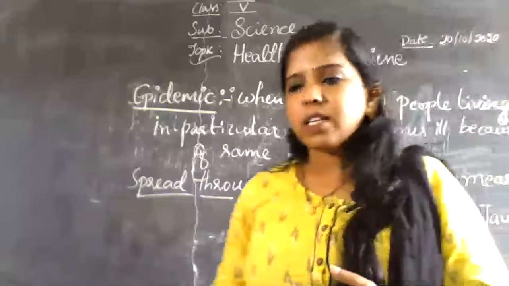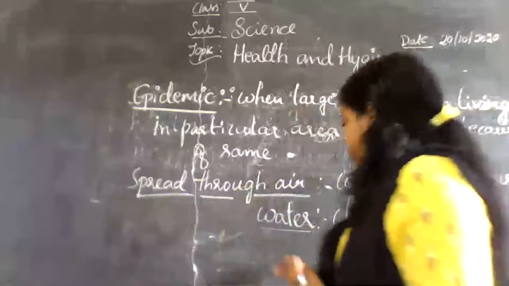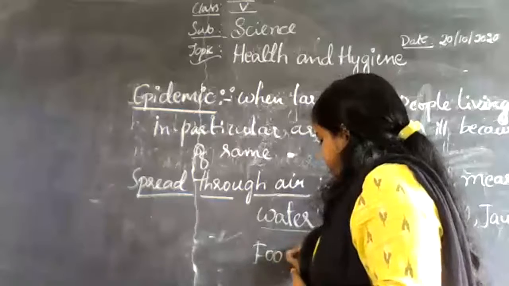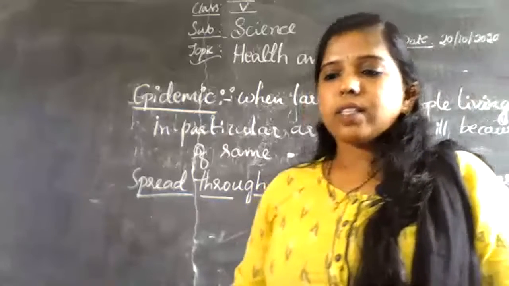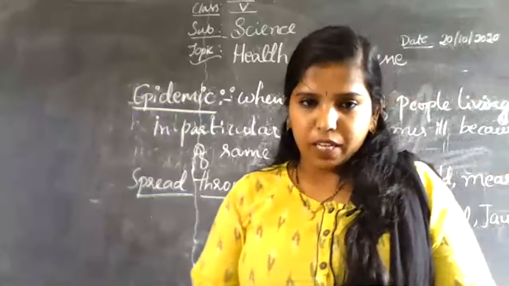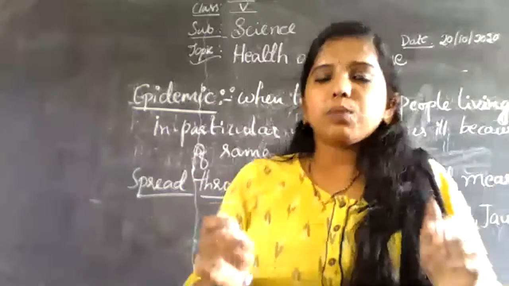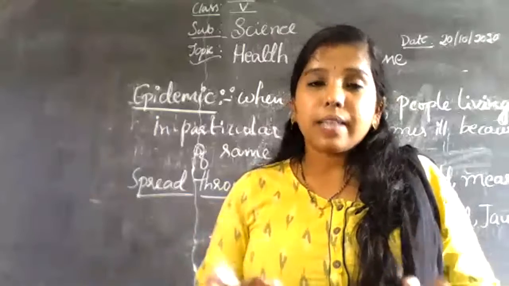Third one is disease spread through food. Germs usually grow on garbage or in stagnant water.